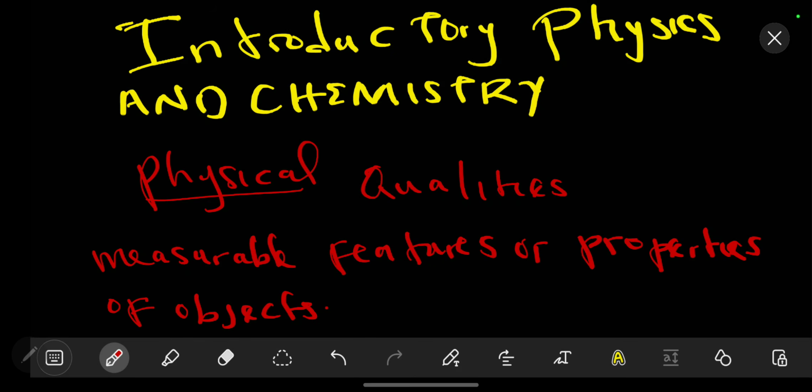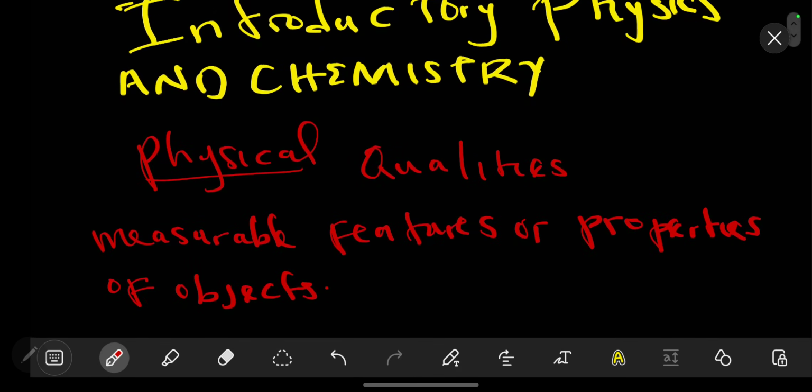So for today we are going to be doing introductory physics and chemistry, which are units and measurements. So the first thing that we get to define are what we call physical quantities. So what are physical quantities? Just as the word entails, physical quantities are measurable features or properties of objects. So this is what we mean by physical quantities.